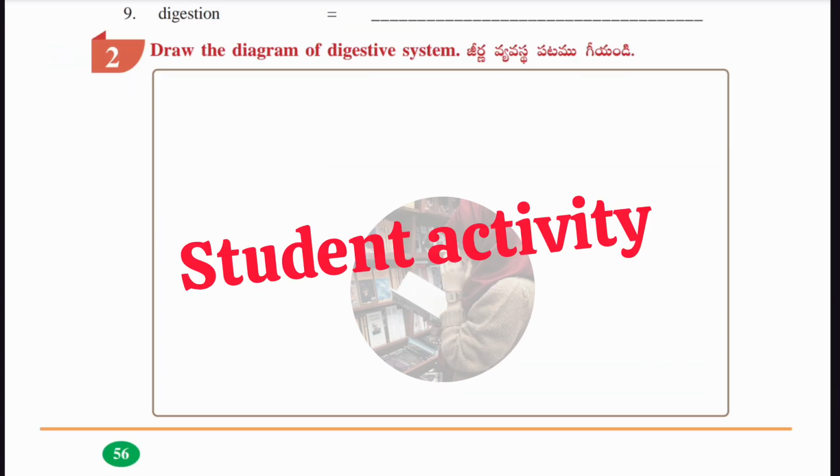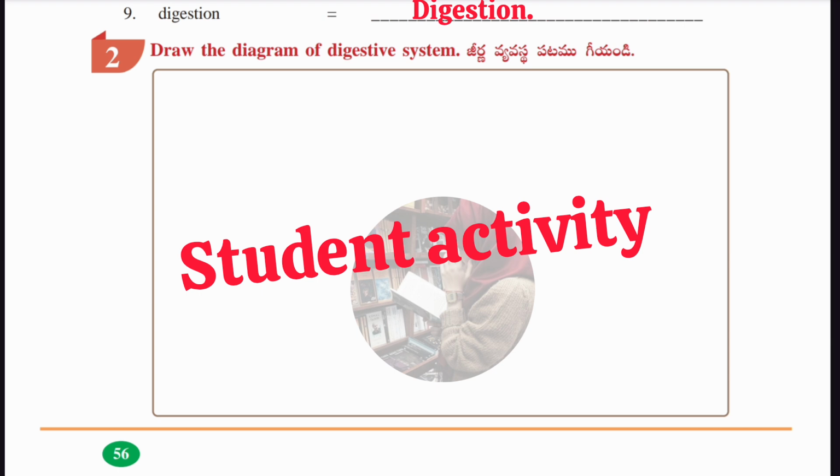Okay, guys, now we'll move to the second Roman, which is draw the diagram of digestive system. Okay, this is a student activity, guys. Please do it by yourself. Draw neatly the diagram of digestive system. It's better to label the parts also. Okay, so please draw it neatly and also color the diagram.